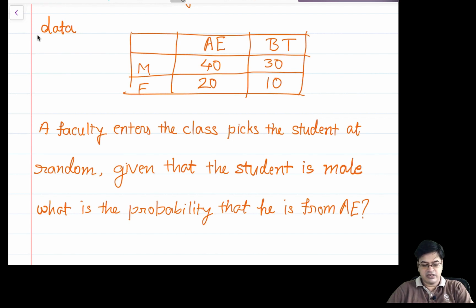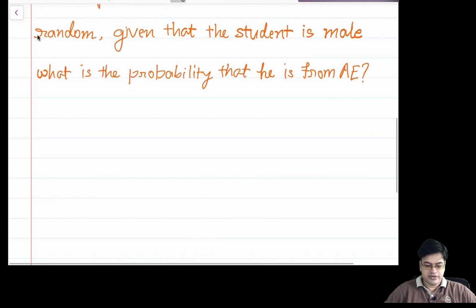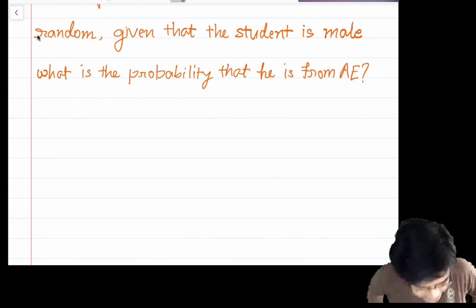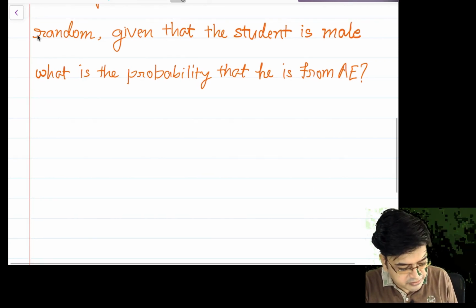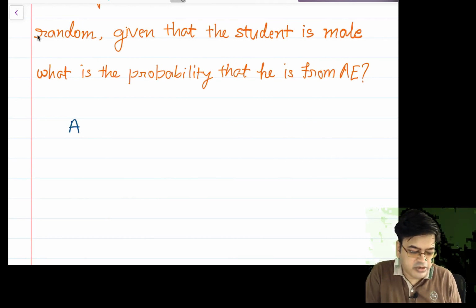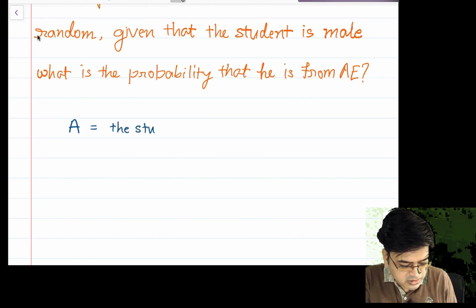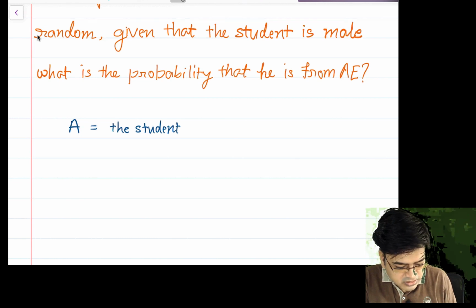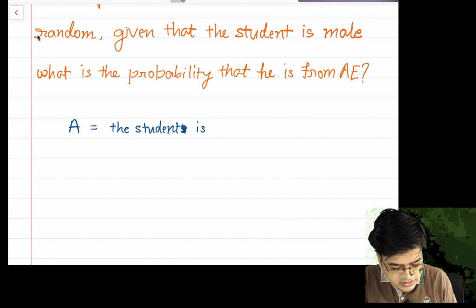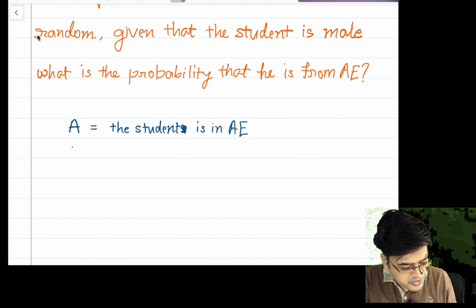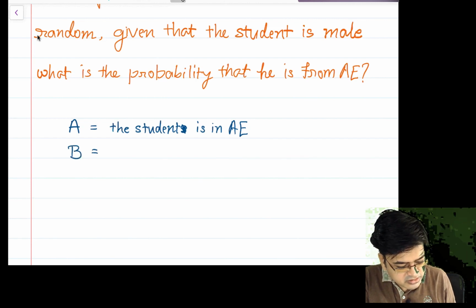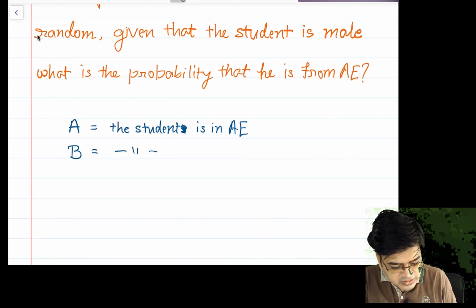For example, here let me write it in terms of events, then it will be more clear. For example, let A be the event that the student belongs to AE, that is, the student is in A. B be the event that the student is from BT.